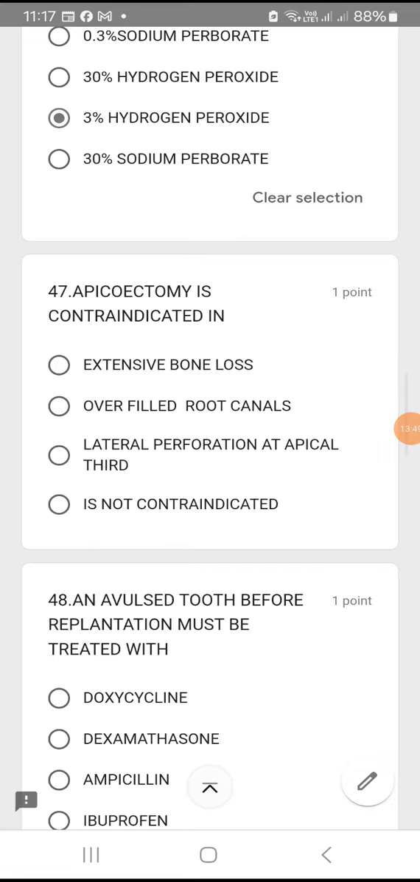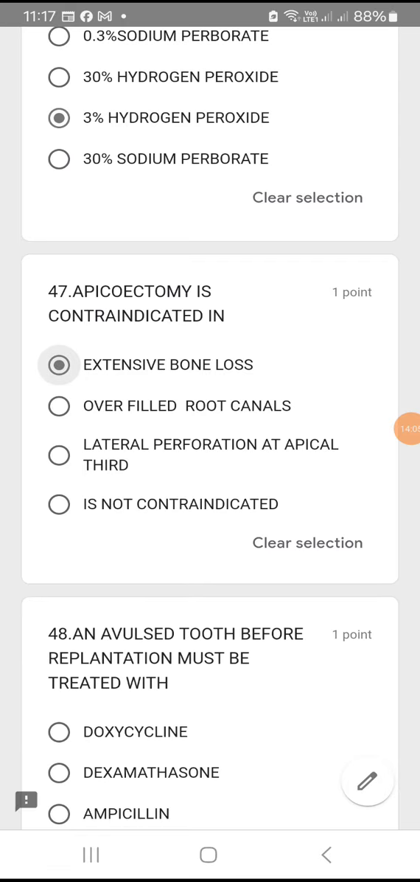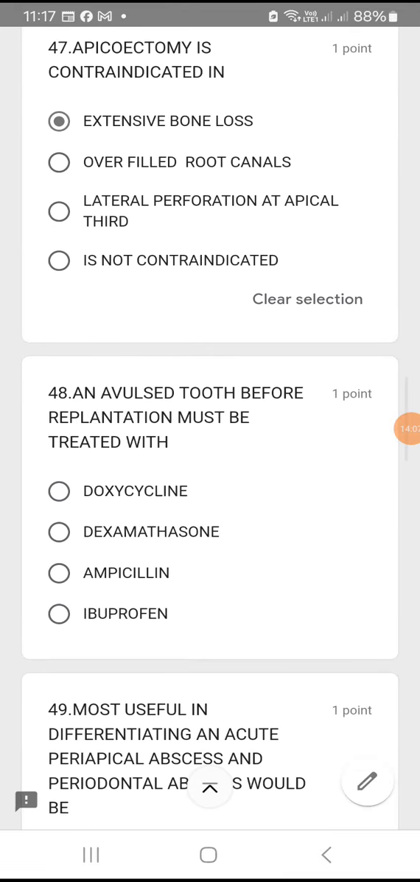Question number 47. Apicoectomy is contraindicated if there is extensive bone loss. It is contraindicated. That is true. Overfilled root canals? No. Lateral perforation of the apical third? No, it is not contraindicated. Yeah. So apicoectomy is contraindicated if there is no bone. So extensive bone loss. Option A is the right answer.